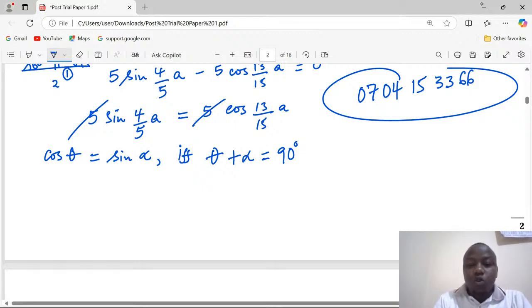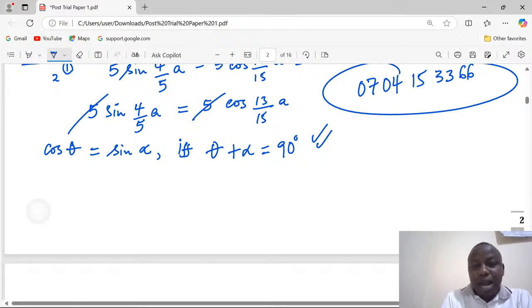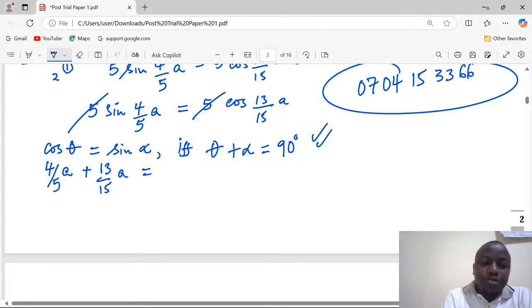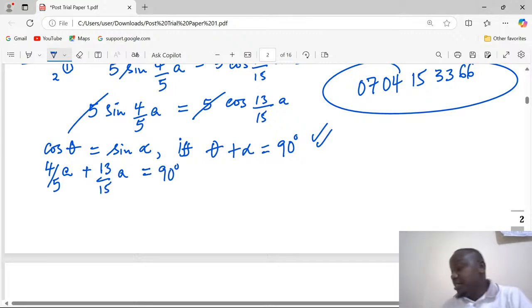Now, with this rule about complementary angles, which are two acute angles that when added give us 90, it means that from the above equation, 4 over 5a, when we add 13 out of 15a, we're supposed to get exactly 90 degrees.